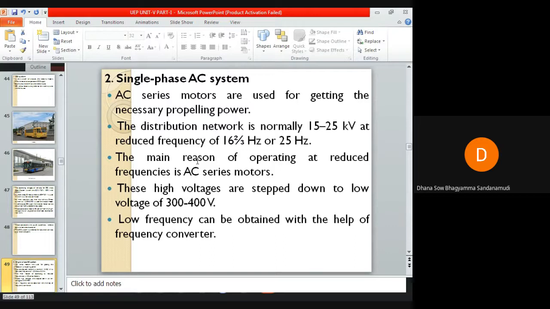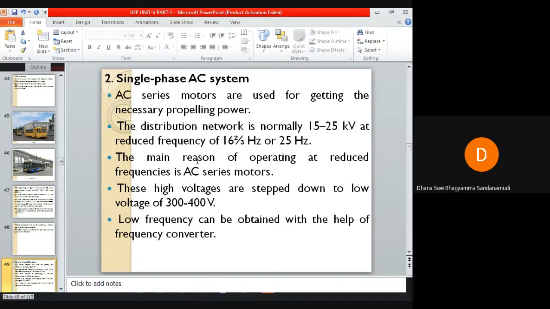So these high voltages, around 15 to 25 kilovolts, can be stepped down to a suitable low voltage of around 300 to 400 volts by means of a step down transformer.